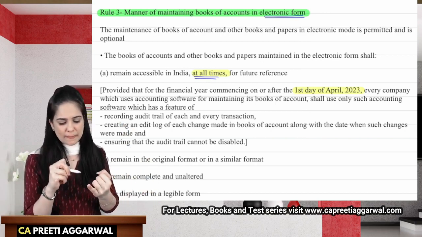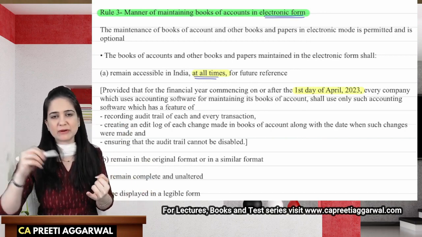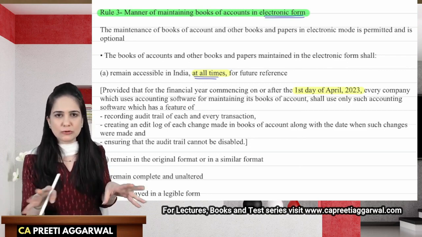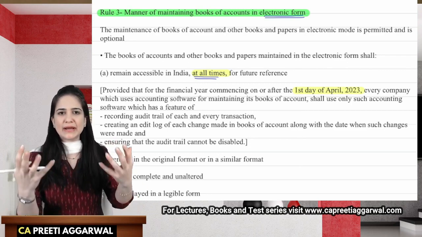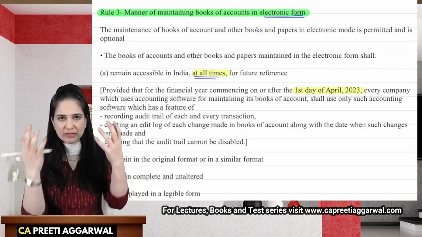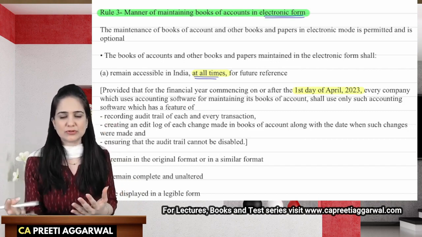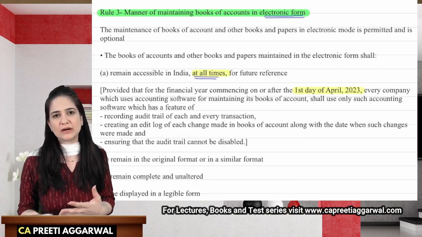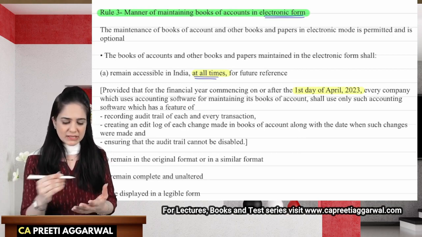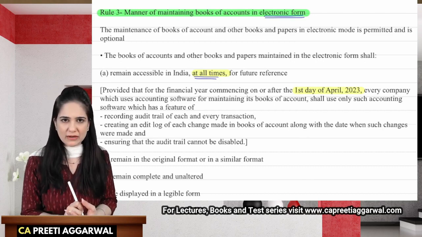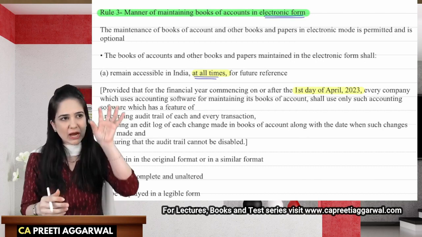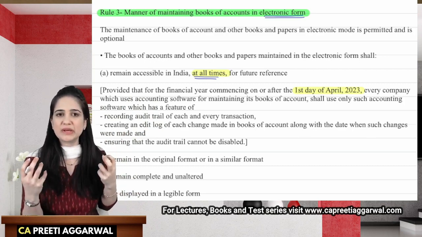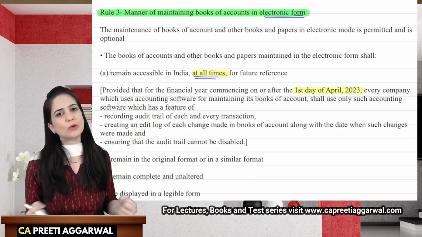You should know. See, when you store the data, you will have a password. You need to make a note of the password, because these are all accounts, no? So you need to log in, and then the data will be retrieved. If you're using Microsoft Cloud, which I also use for storing a lot of data or backups, there is a login and a password, and you need to know that. So you need to know in which cloud space, under which account I am storing that data, and all that should be retrievable in India at all times.